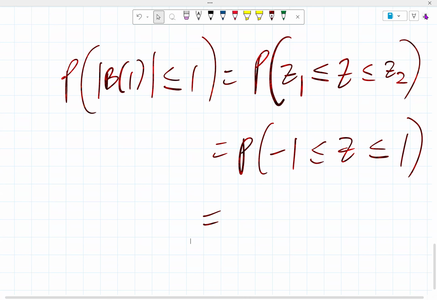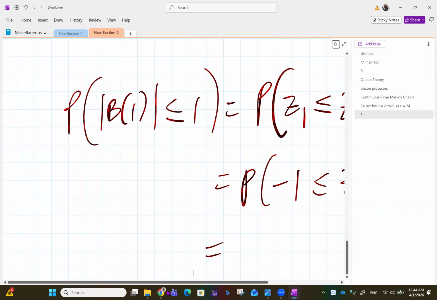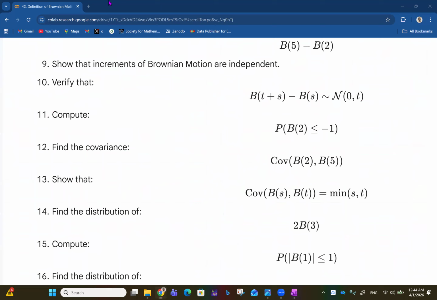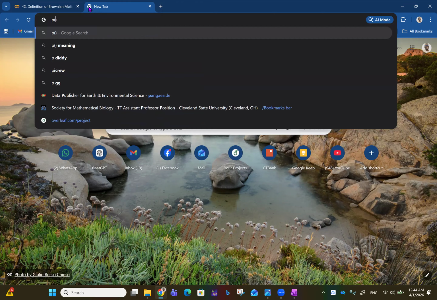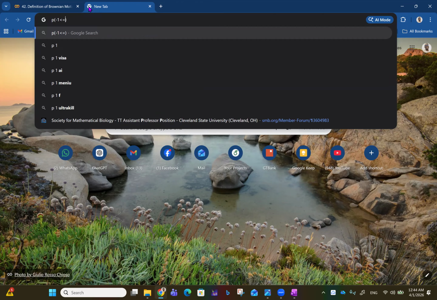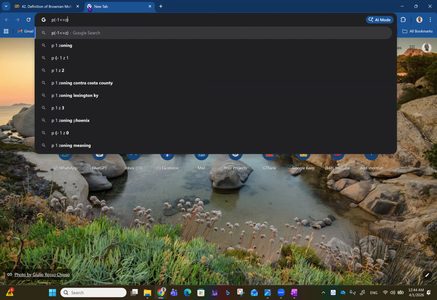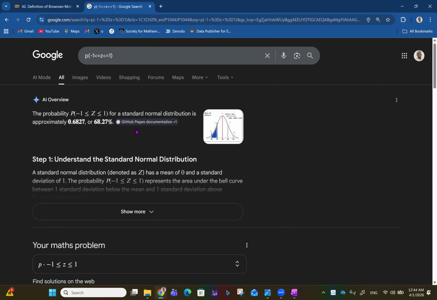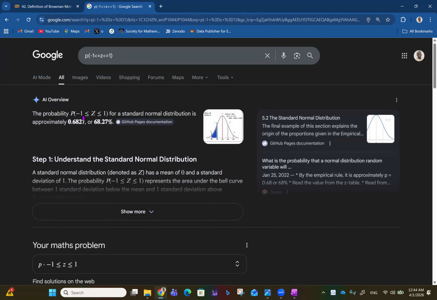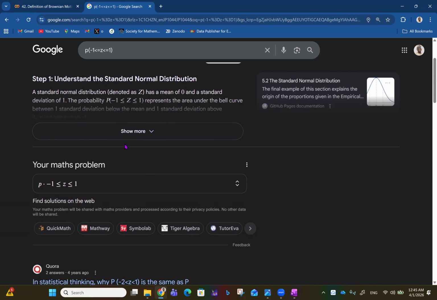So let me see. I don't have a table to do this, but let me just use Google. So I just have the probability that minus 1 is less than or equal to Z is less than or equal to 1. So let's see if we can find that. Okay, I think that's possible. So the probability that minus 1 is less than or equal to Z less than or equal to 1 for a standard normal distribution is approximately 0.6827 or 68.27%. Okay, that definitely works.